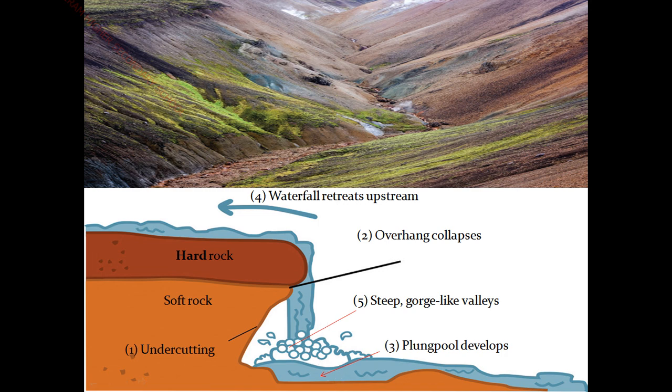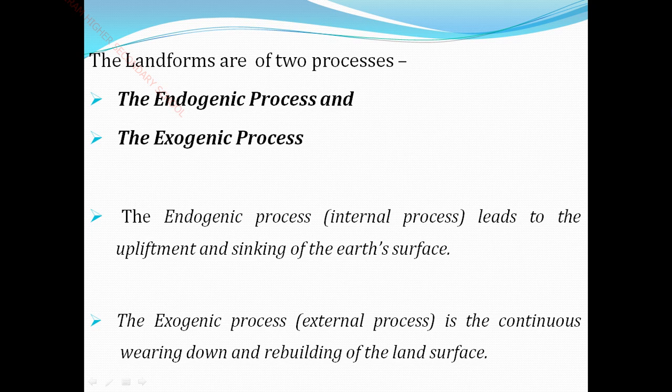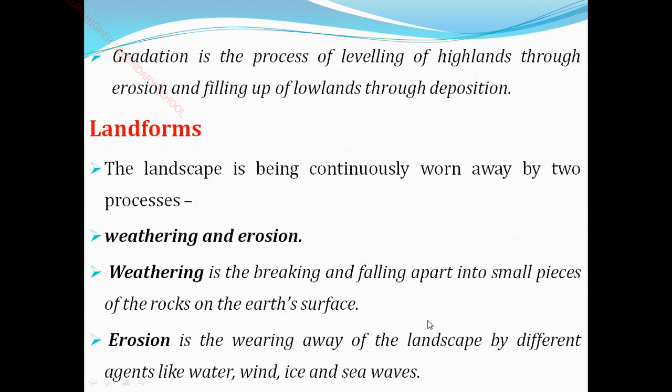Okay dears, I hope you are very clear in this lesson. Once again, I am recalling from the introduction. Please listen. We have two processes: one is the endogenetic process, the other the exogenetic process. Endogenetic means internal process. In this lesson, we are going to see only the exogenic process, that is the external process, about the land surface areas. Okay, the first exogenic process is landform, that is weathering and erosion.